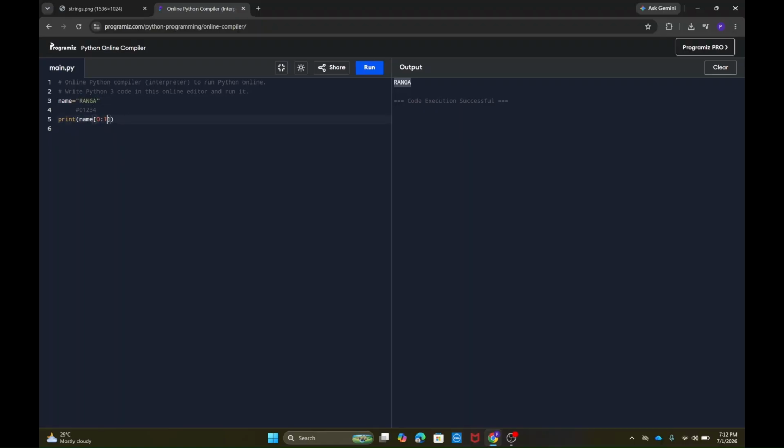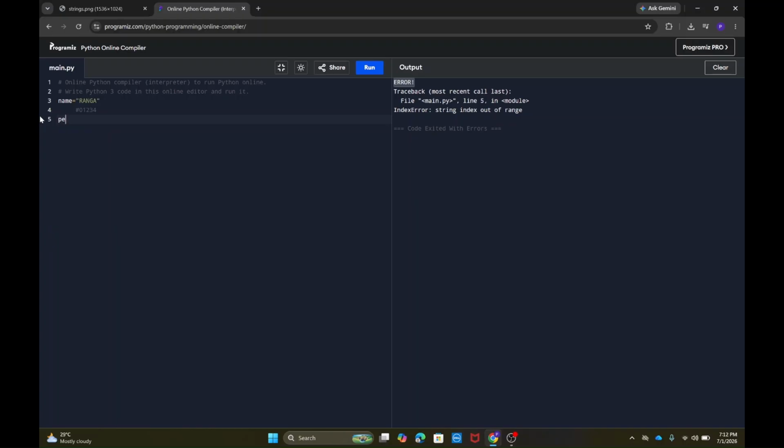But if you generally try to access an index which is not there in the string, then it will pop out an error. Here you can see this pops out an error, but in slicing it will not give out an error, it will generally print up to the end of the string. So I hope you got this about slicing, and this is an important topic.